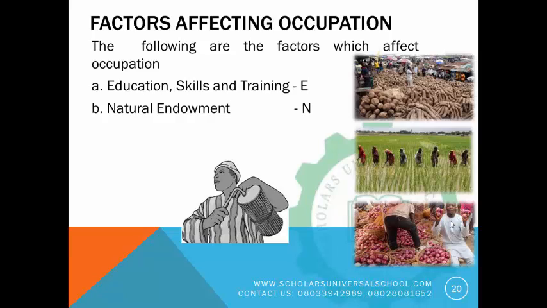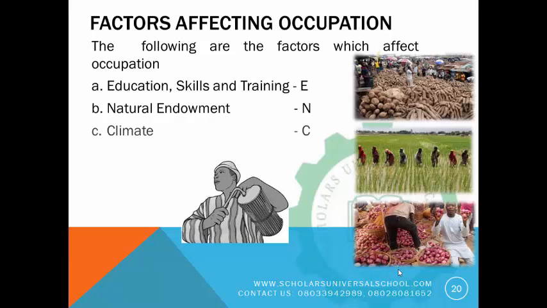Take for instance, we have places like Delta and the Niger Delta, where you can find crude oil. In that kind of place, the people in that occupation are the miners, people who can extract the oil because of the natural endowment in that part of the country. Take for instance, you have farmers in Sokoto that can plant onions because of the natural endowments in that kind of place.